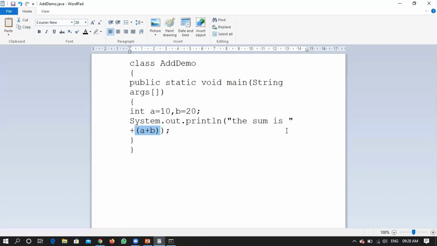Okay, and we have already also discussed what is the difference between print and println. So println, after printing, will take you to the next line. Print will stay on the same line itself. If you want to understand the difference between those two, then put 1 or 2 or more statements in your program, then you will understand how System.out.print and println make a difference. Right? So that's it from my side.